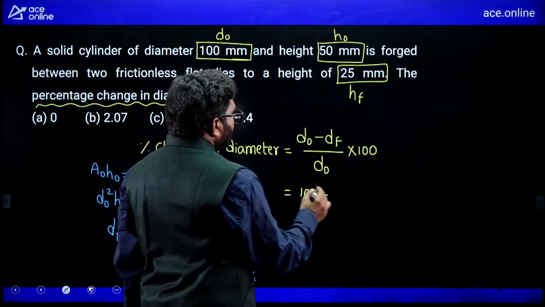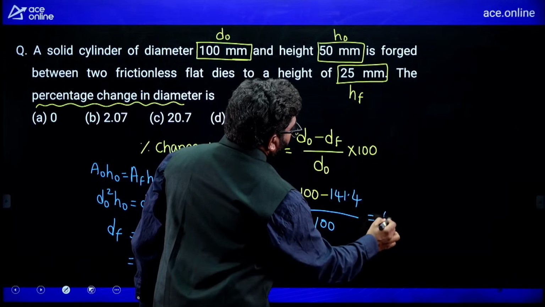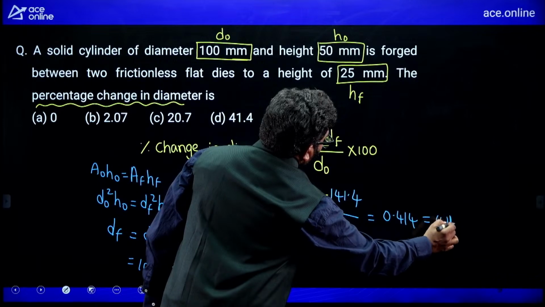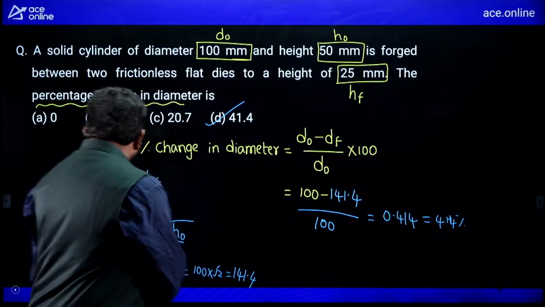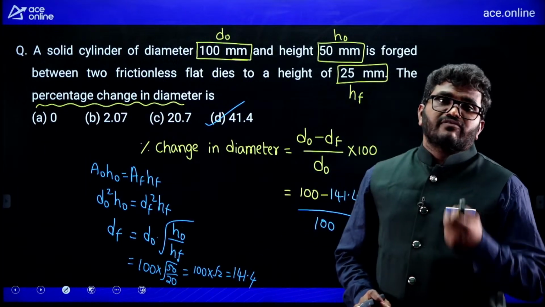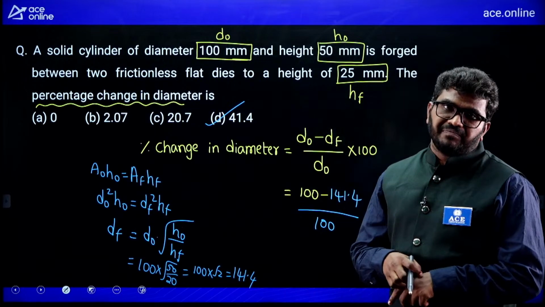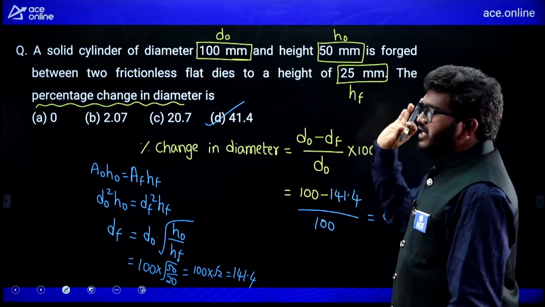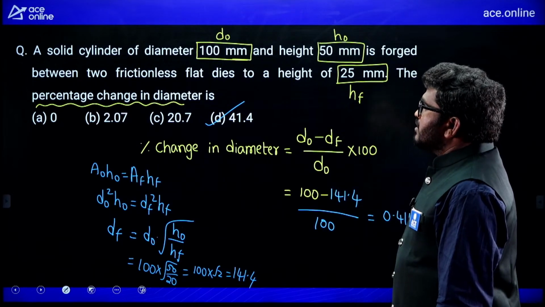So 141.4 divided by 100, you will get 0.414, so 41.4 percentage you will get. Simple question here, very, very simple. Percentage change in diameter they are asking, but final diameter is not given, only the initial diameter is given. So, by using initial volume and final volume, I am finding percentage change in diameter. Next question.